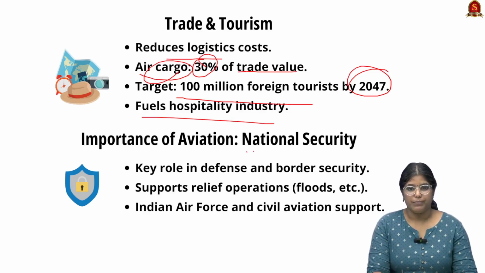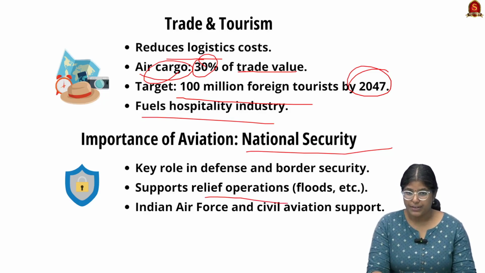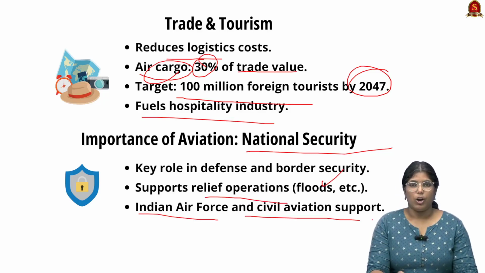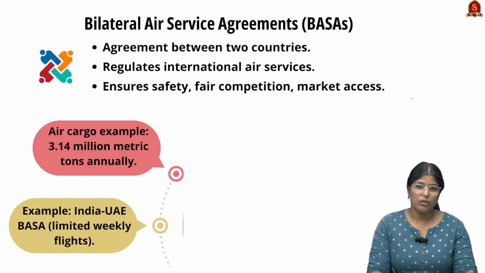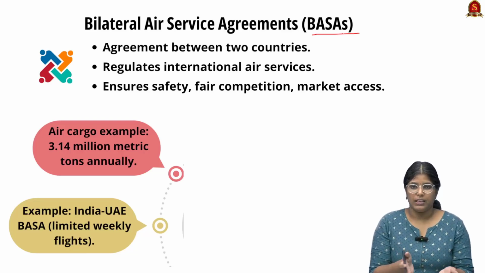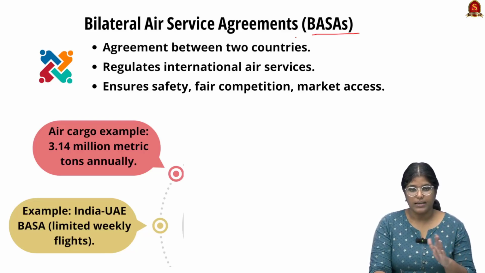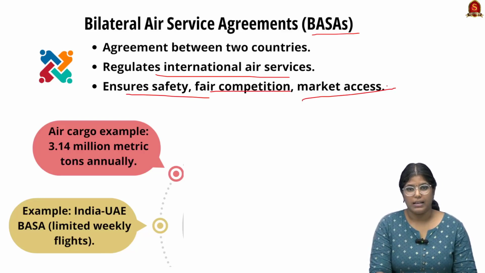Apart from this, they serve a very big role when it comes to national security. The aviation sector helps in relief operations, especially during floods, along with the support of the Indian Air Force and civil aviation support. Moving on, now let us quickly go through this bilateral air service agreement, in short called BASA. This BASA is signed between our country India and UAE. Any particular aviation related agreement between two countries is called by this name, and it regulates the international air services. It provides safety, and it brings fair competition and even market access.